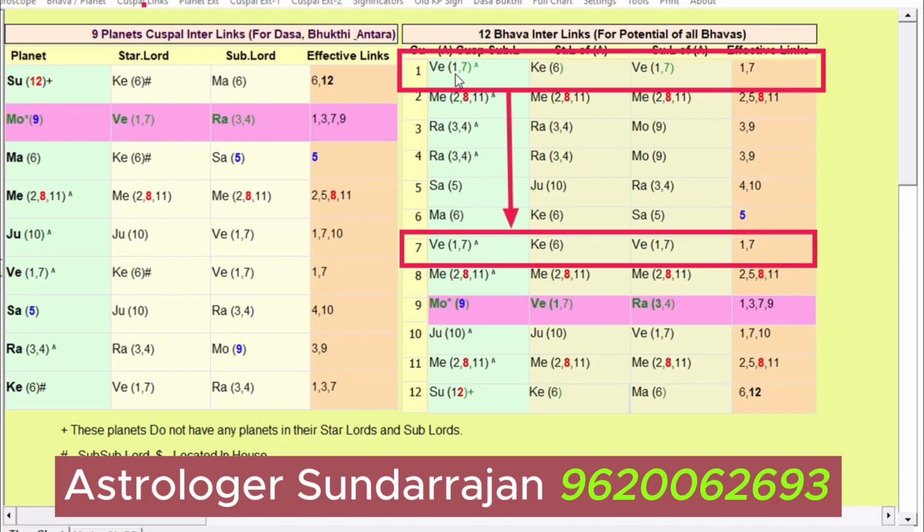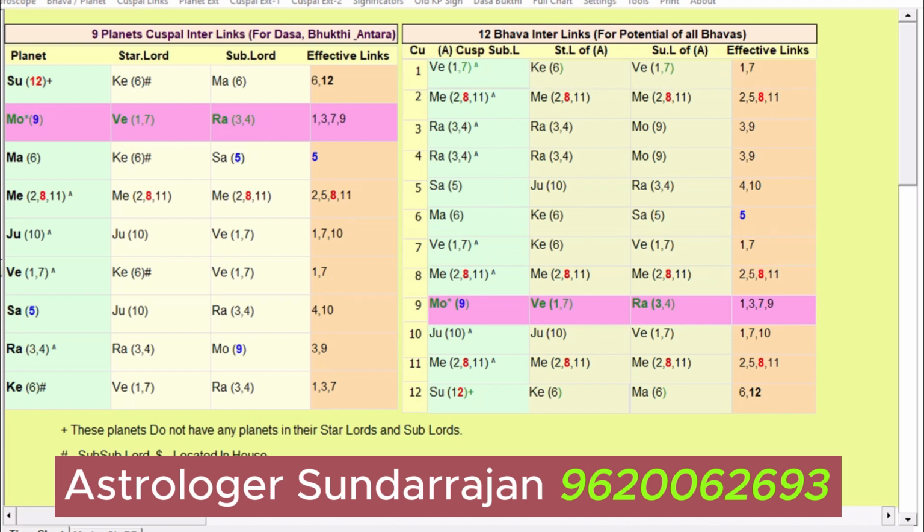The meeting will definitely happen because Lagna is connected with the Lagna as well as the 7th house, and Venus is activating the 1st and 7th bhava. The effective link is activating the first house and second house, which means the meeting will definitely happen. So the first step is very clear that he is going to meet the customer today itself. There is no second thought. ठीक है. Now comes the second question, sir, whether that meeting will be in my favor or not.